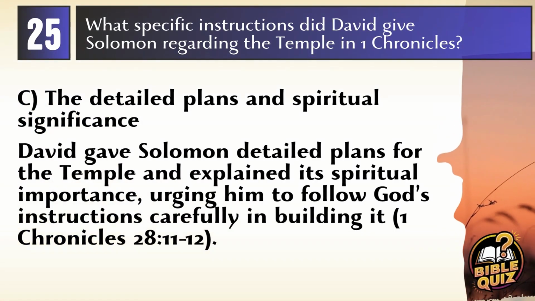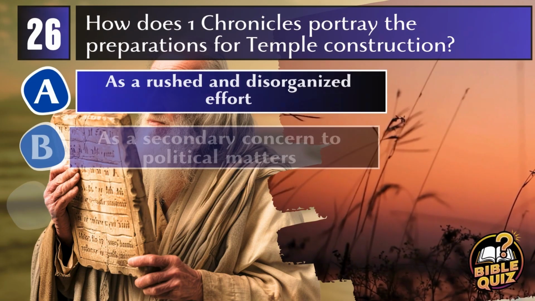Answer C. The detailed plans and spiritual significance. David gave Solomon specific instructions regarding the detailed plans for the temple and its spiritual significance, emphasizing the importance of adhering to these plans as a divine mandate and ensuring that the temple would be a fitting place for the presence of God.